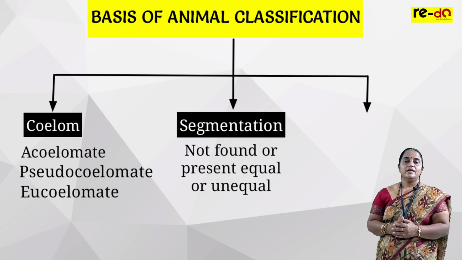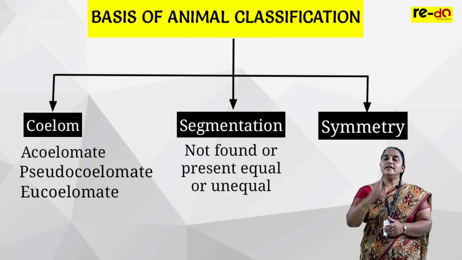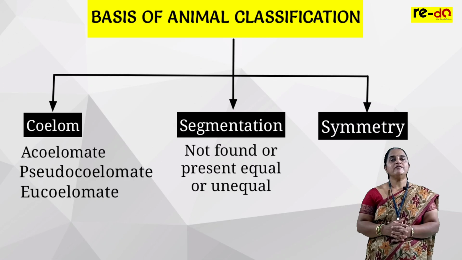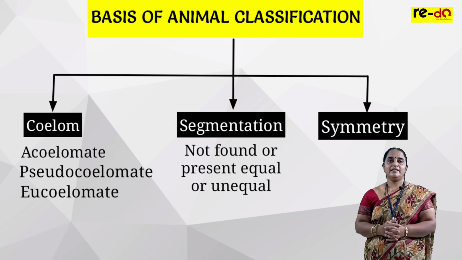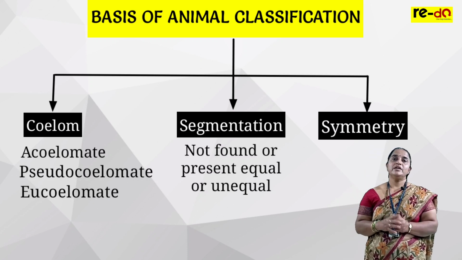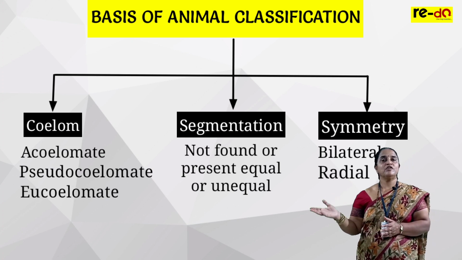There is one more. When we consider symmetry of the animal, a single cut passing through only one plane dividing the animal body into 2 equal parts, we call bilateral symmetry. Multiple cuts passing through any plane dividing the animal body into equal parts, it is radial symmetry. And then presence or absence of notochord. So 7 criteria you need to remember: cell organization, body plan, germ layers, symmetry, coelom, segmentation and notochord.